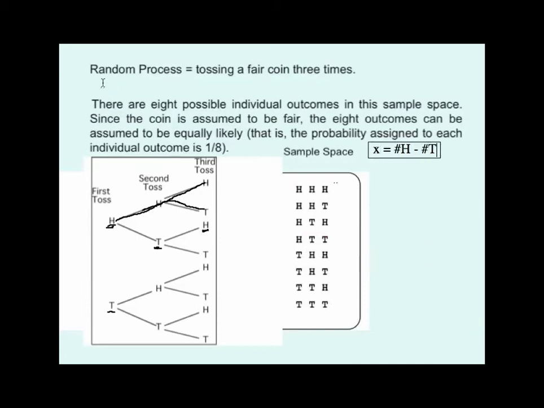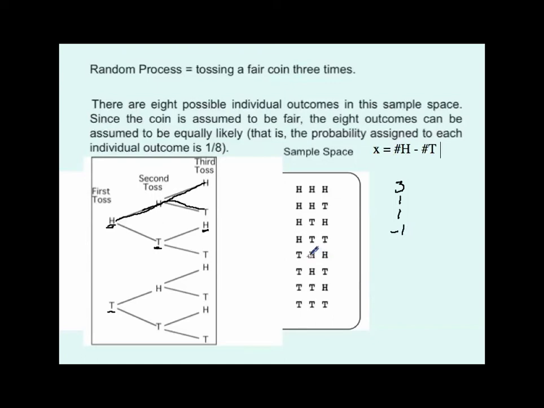Alright, so what are the values that the random variable can take on? Well, number of heads minus number of tails in our first event right here, well, that's still going to be 3, isn't it? Because you take no tails away from 3 heads. What's the difference here? There are 2 heads minus number of tails, that's going to be a 1. And again, 2 heads minus number of tails, that's going to be a 1. And now we've got 1 head minus 2 tails, that's going to be a -1, isn't it?